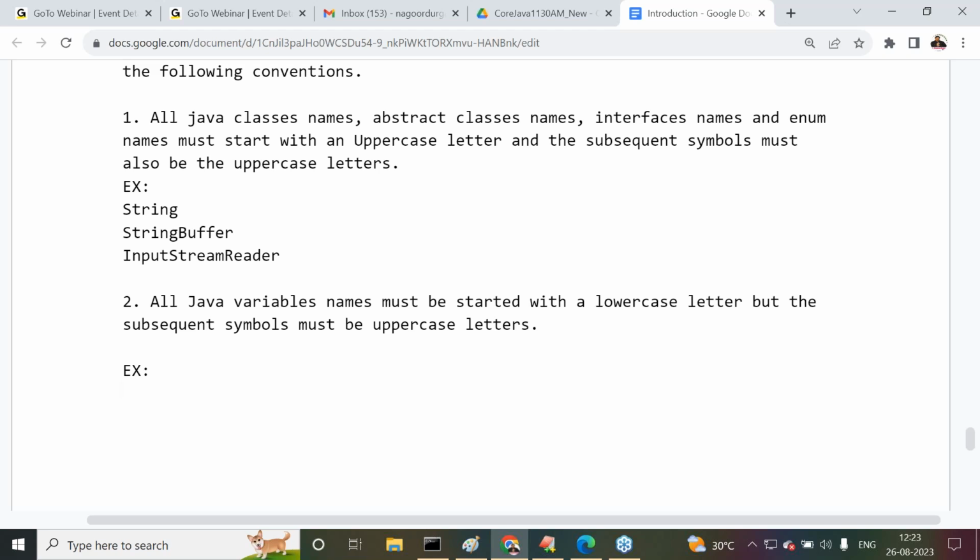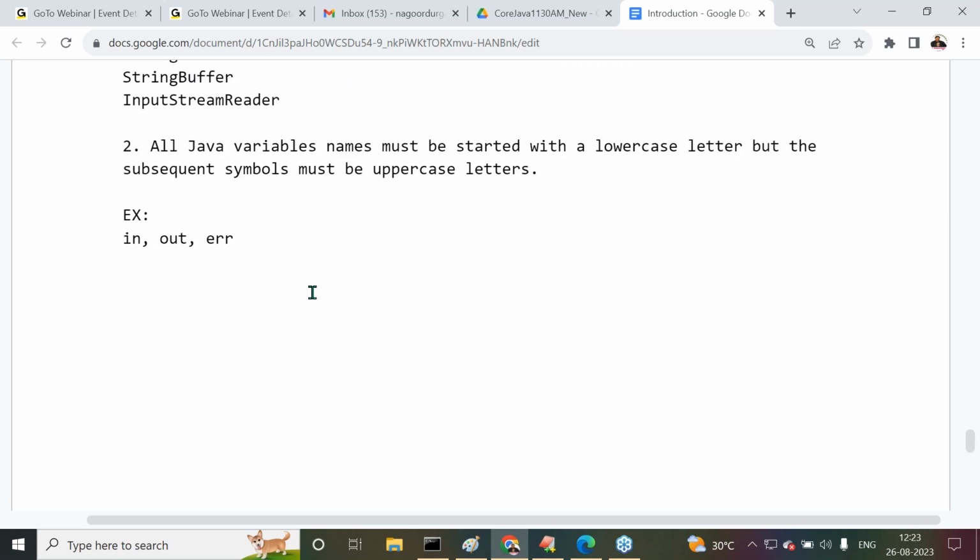Second word onwards, every starting symbol is what there? Uppercase. Examples I'm telling there. in is one of the variables, out is one of the variables, err is one of the variables. All these are single word variables. They are started with lowercase letters now. Say for example, bodyContent is a variable. In bodyContent, body B is lowercase letter. In the content C is what there? Uppercase letter. Next one is pageContext. In pageContext, P is lowercase letter, and in Context C is what there?